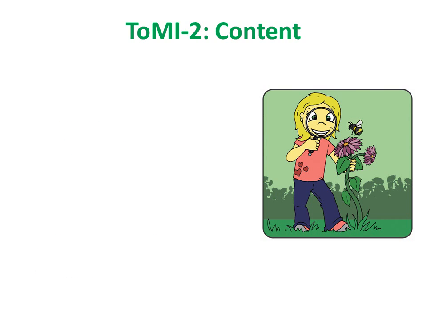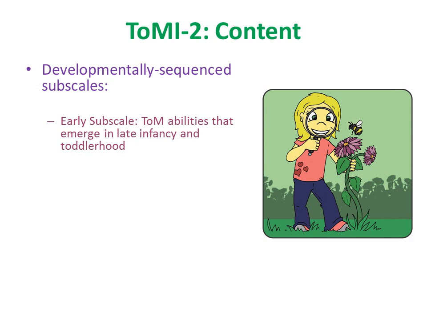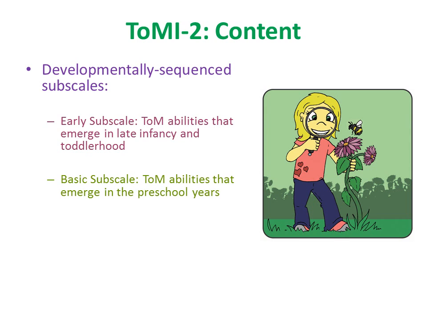The early, basic, and advanced subscales represent a developmental progression of theory of mind. The early subscale taps theory of mind abilities that typically emerge in late infancy and toddlerhood. Examples include gaze monitoring, joint attention, and social referencing. The basic subscale taps theory of mind abilities that typically emerge in the preschool years. Examples include understanding false beliefs, the mental-physical distinction, for example, understanding that imagining the idea of a dog is different from an actual dog, and the ability to deceive.